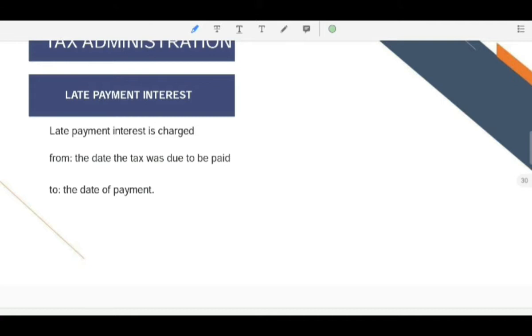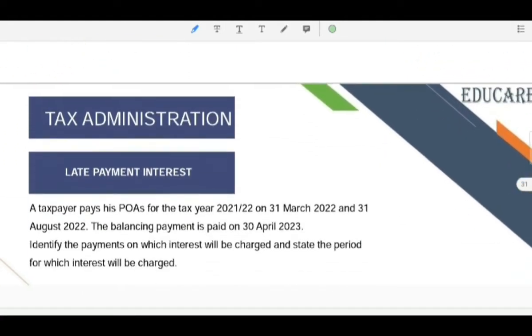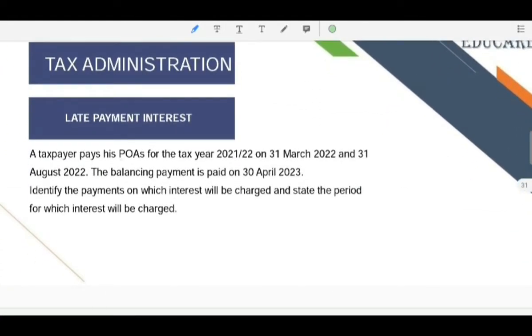Next topic is late payment interest. Late payment interest is charged from the date the tax was due to be paid to the date of payment. A taxpayer pays his payments on account for the tax year 21-22 on 31st March 22 and 31st August 22. The balancing payment is paid on 30th April 23. Identify the payments on which interest will be charged and state the period for which interest will be charged.